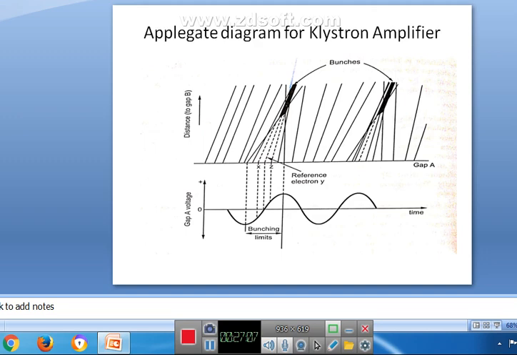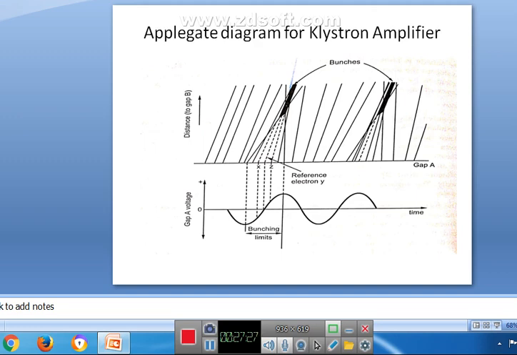So the density of electrons in the second cavity gap varies cyclically with time. Such velocity modulation is not sufficient in itself for amplification by the klystron.